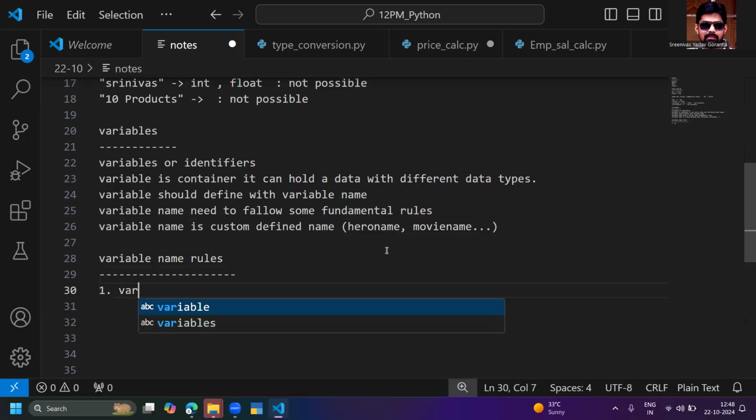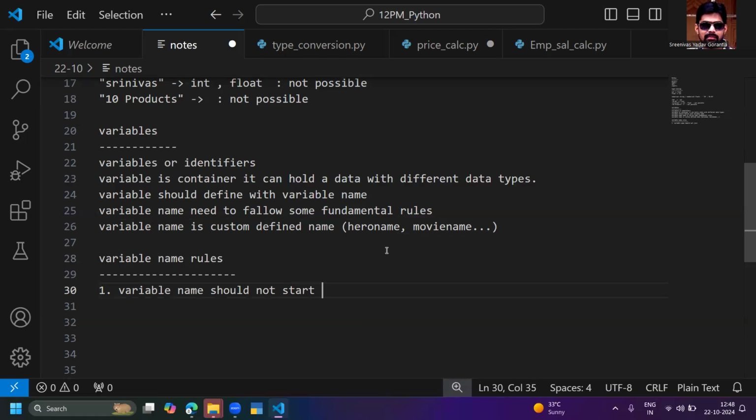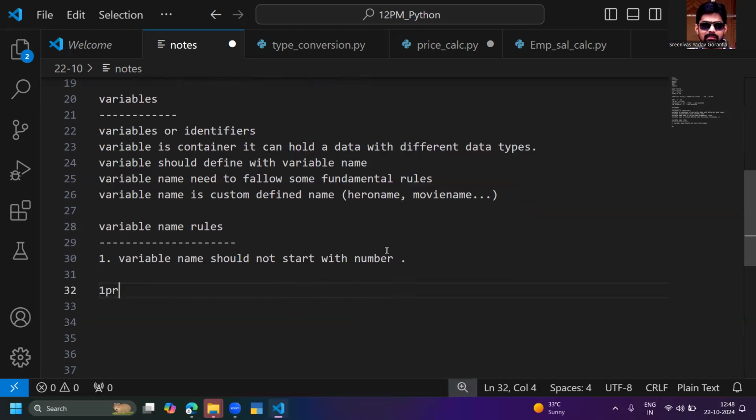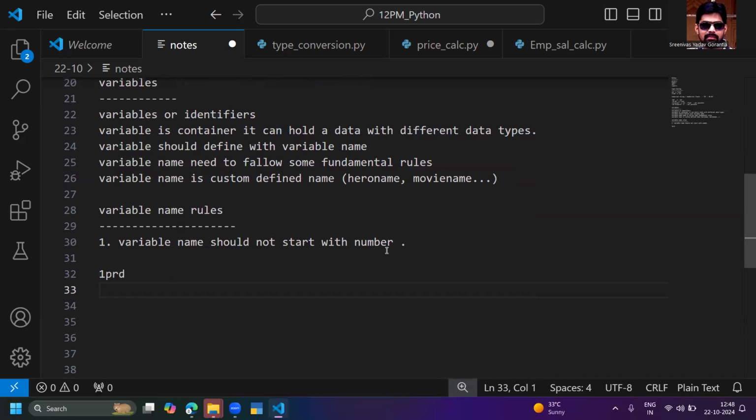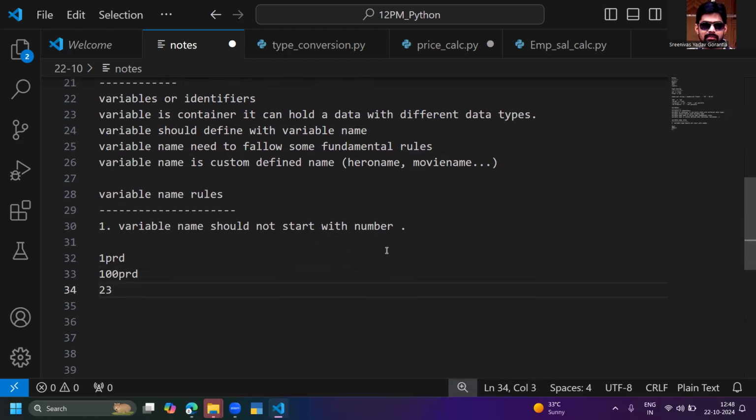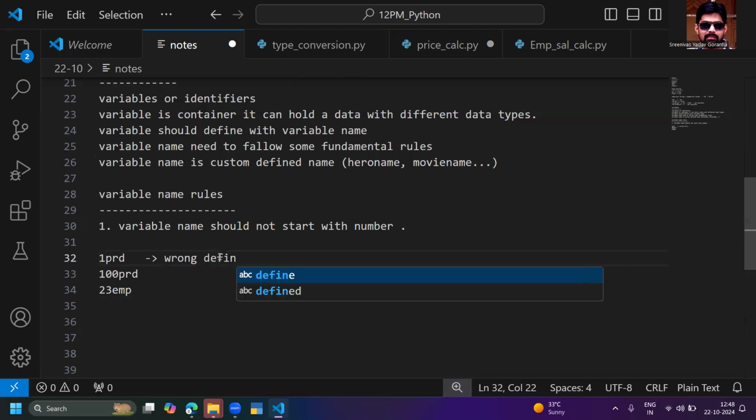What is the first rule? A variable name should not start with a number. For example, 1PRD or 100product or 23EMP. These are not valid variable names. This is wrongly defined.